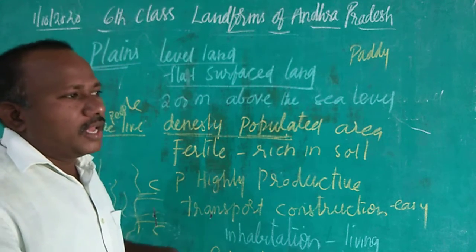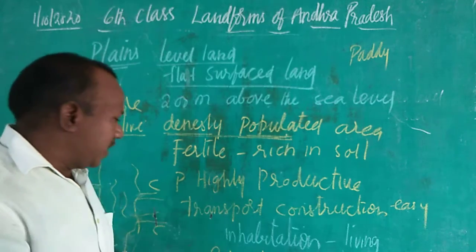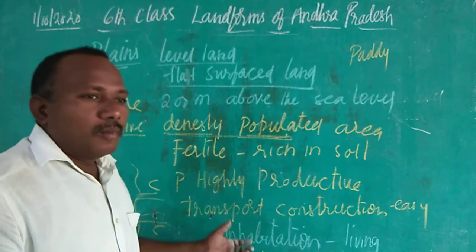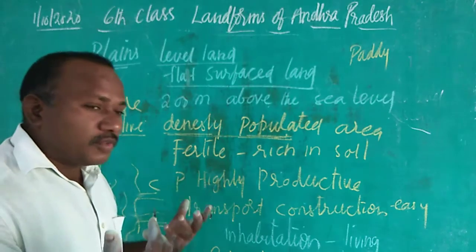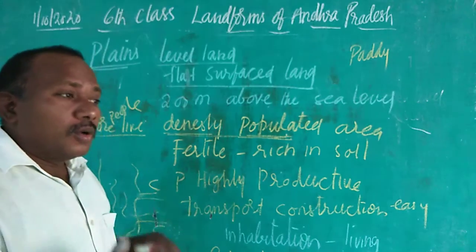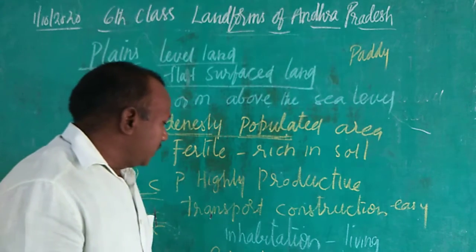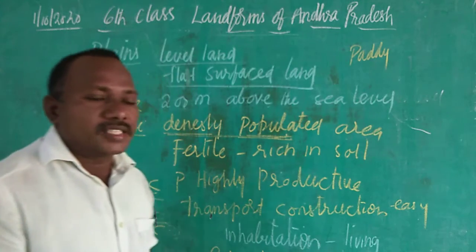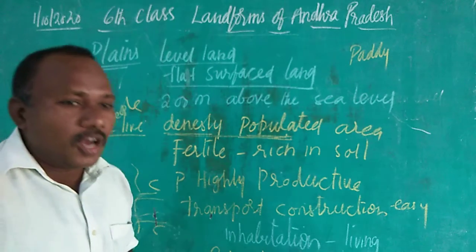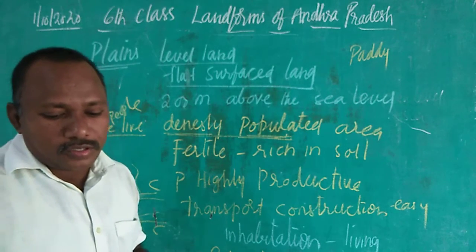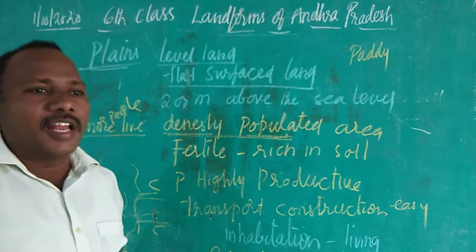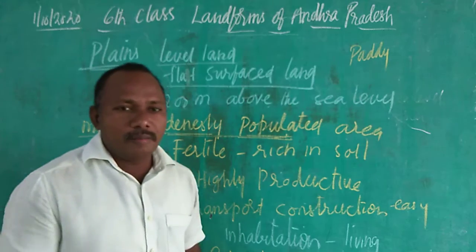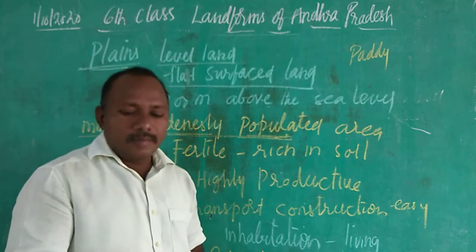Transportation is easy, or laying of roads is easy, because they are plains. Inhabitation: more people live there because suitable conditions are there in the plains for people to live. Easy building of houses. In plains, it is very easy to build houses. And it is also said many small delta plains are there in India where people live. This is about plains, children.